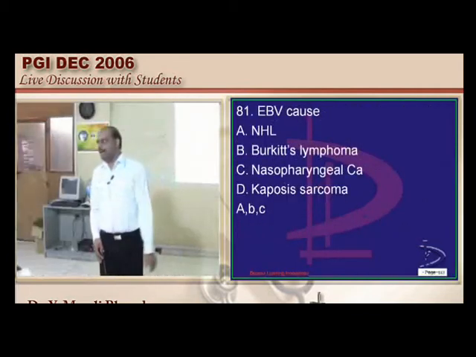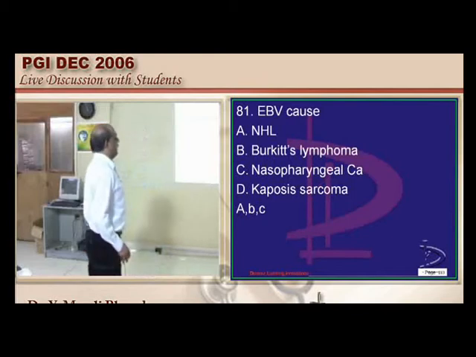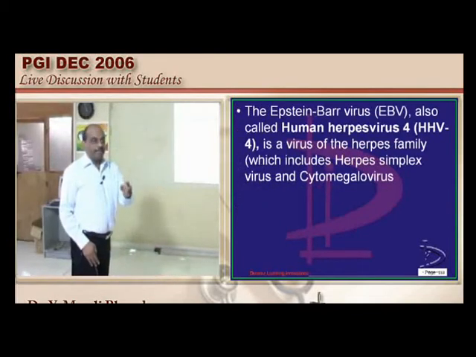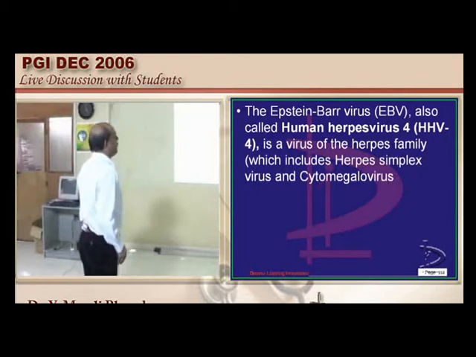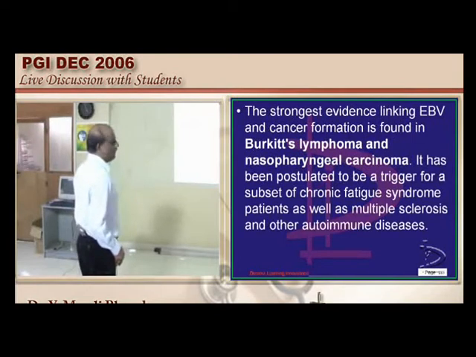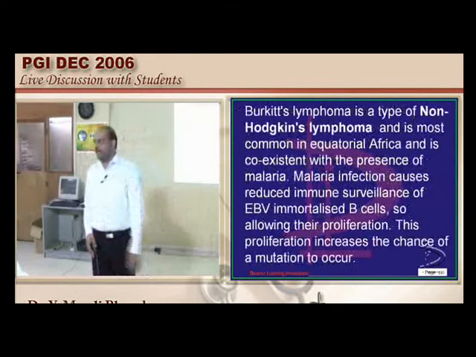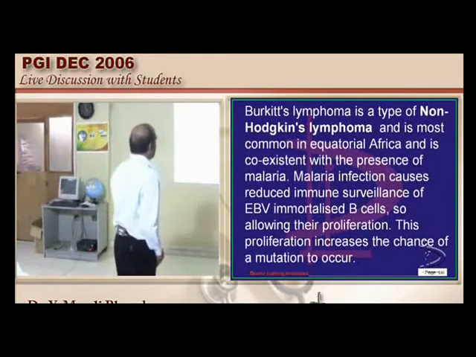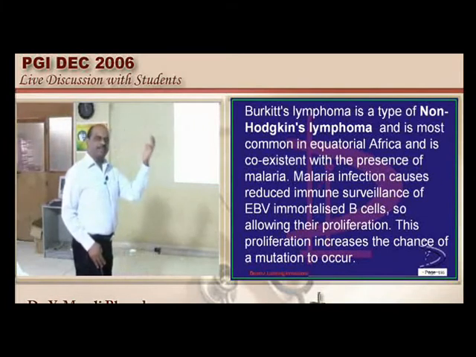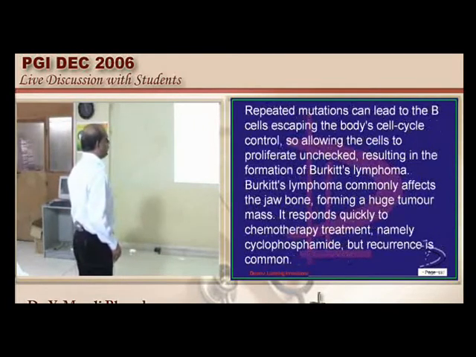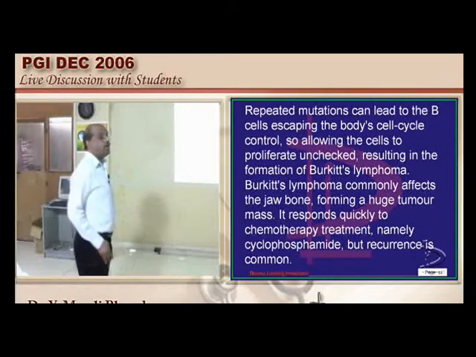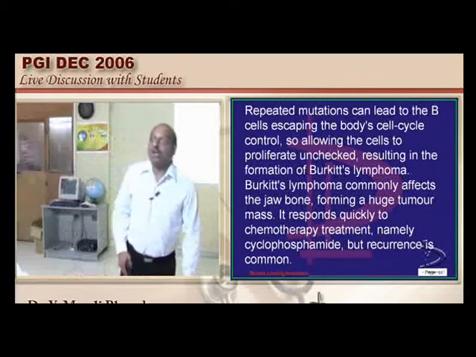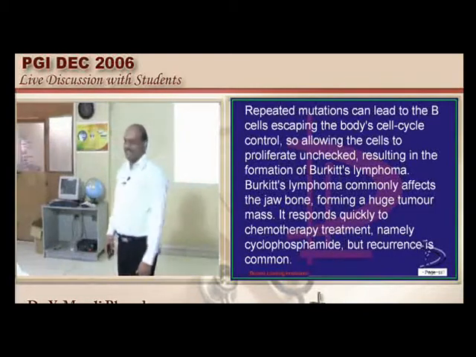Now, Epstein-Barr virus, what are all the conditions caused by it, doctor? Typically it is also called human herpes virus 4. Kaposi is human herpes virus 8, as all of you know very well. So nasopharyngeal carcinoma, Burkitt's lymphoma, which is a type of non-Hodgkin's, and post-transplant lymphoproliferative disorder are also caused by EBV. In fact, EBV is implicated in a lot of scenarios: Stevens-Johnson, hepatitis, non-Hodgkin's, multiple sclerosis, where they found an etiological role, and Kikuchi's disease. What is that, doctor? Non-specific lymphadenitis is called Kikuchi.